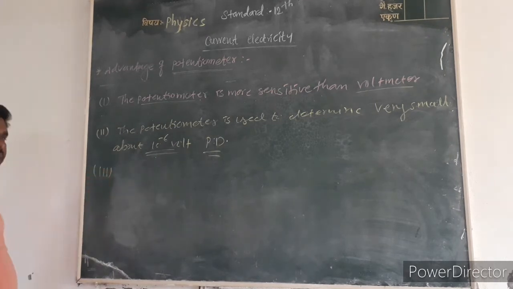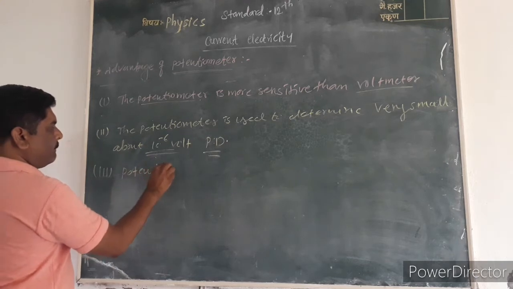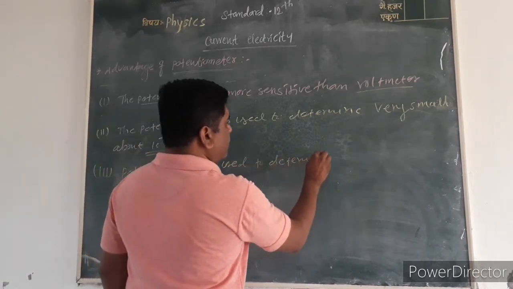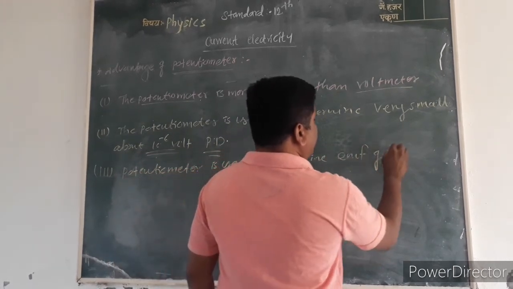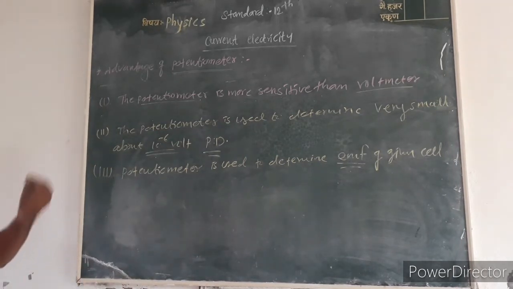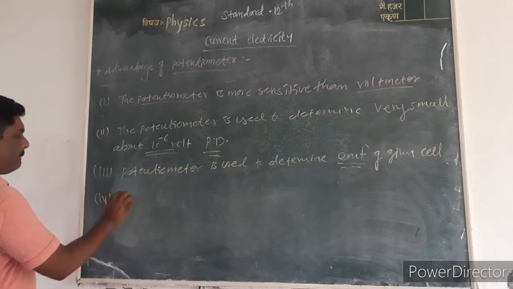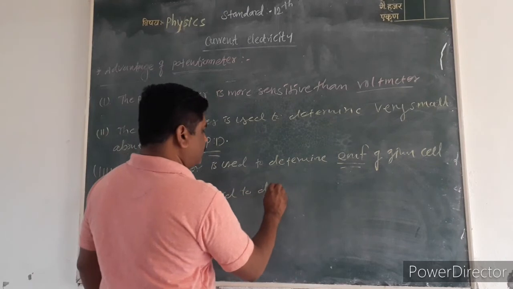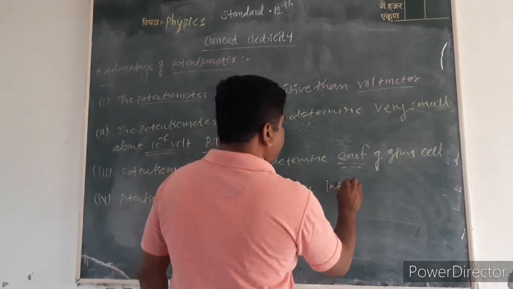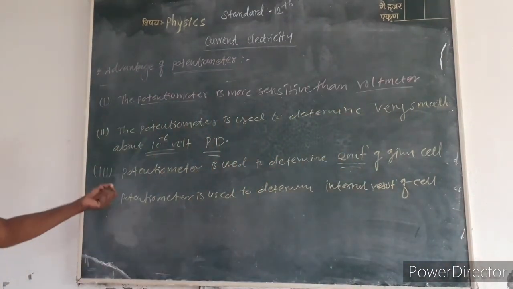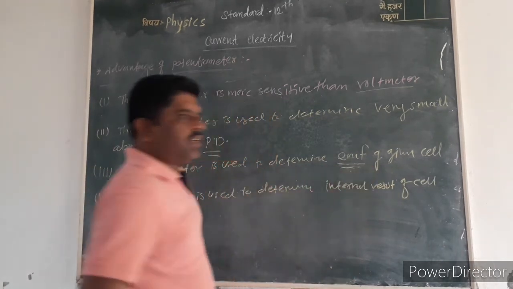The third advantage: the potentiometer is used to determine the EMF of a given cell, but a voltmeter cannot measure the EMF of a cell.